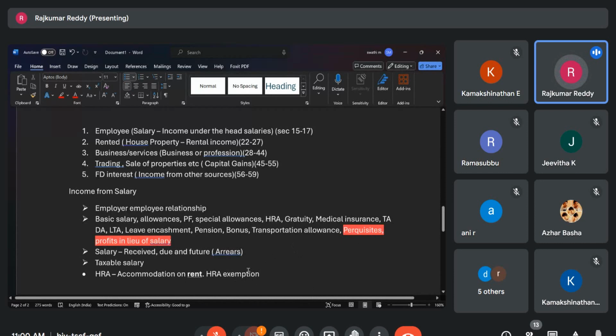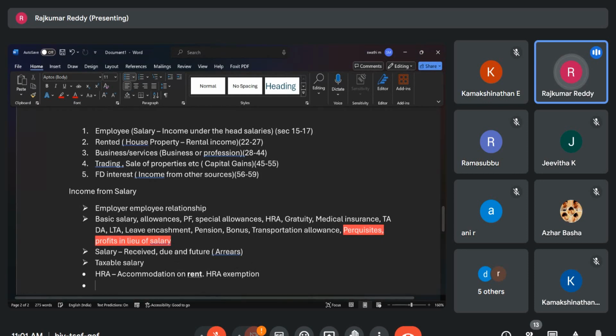And certain times, if the employee is not incurring rent, actually, this is very difficult. Point B on page number 53. If you see, first point A is the residential accommodation occupied by the assessee is owned by him. So in that case, he cannot claim HRA exemption. Point B is the assessee has not actually incurred expenditure on payment of rent, by whatever name called, in respect of the residential accommodation occupied by him. In that case also, he cannot claim the HRA exemption.